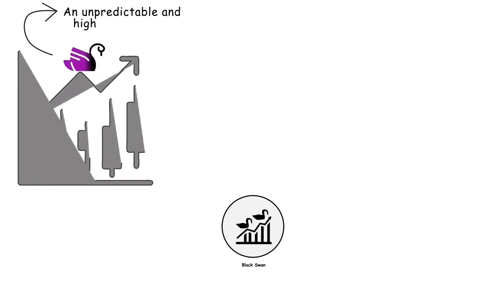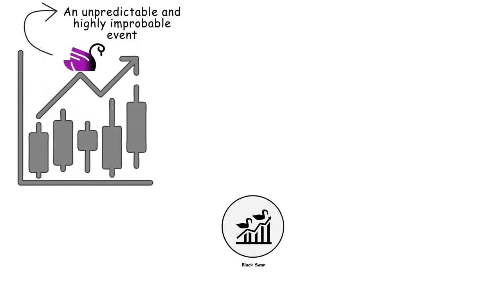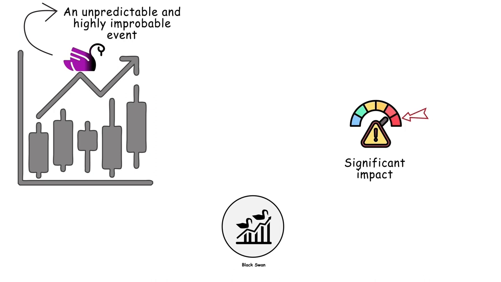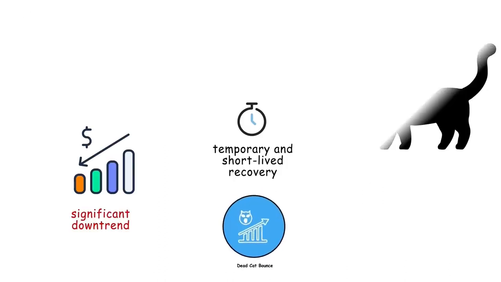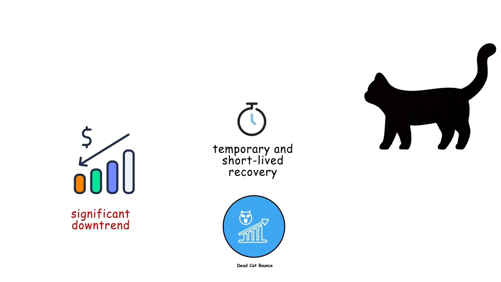Black swan. It refers to an unpredictable and highly improbable event that has a significant impact on financial markets and is typically characterized by extreme volatility and widespread uncertainty. Dead cat bounce. A temporary and short-lived recovery in the price of a declining asset or market after a significant downtrend, followed by a continuation of the downward trend.